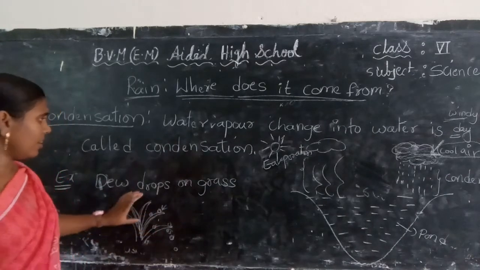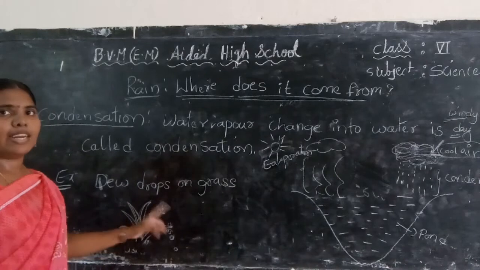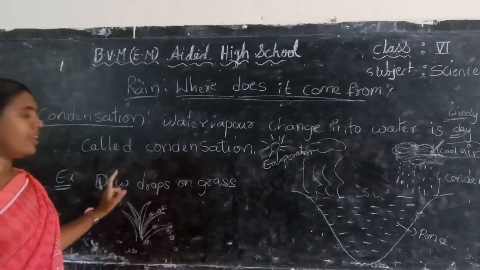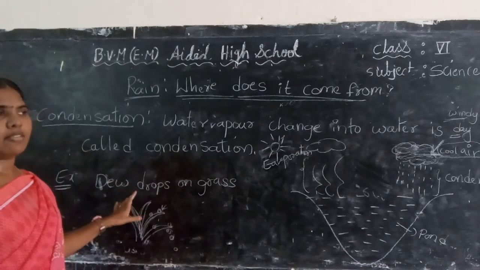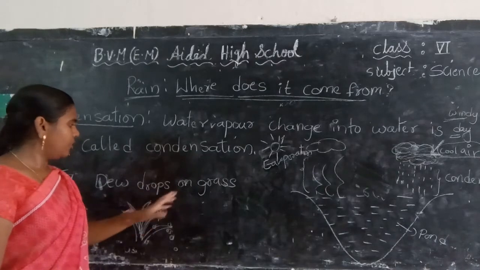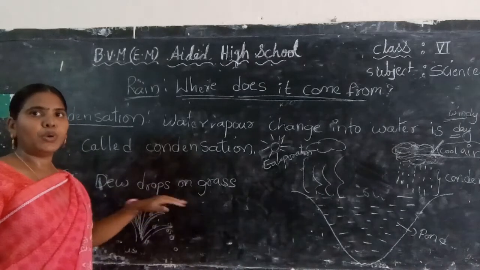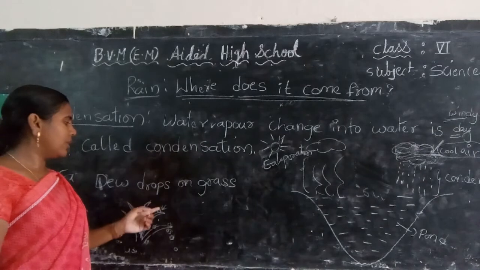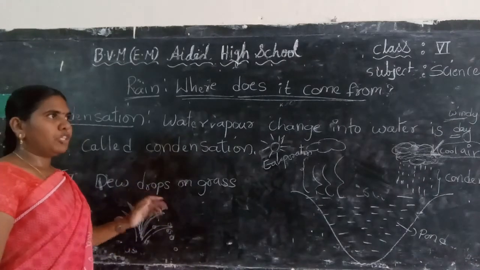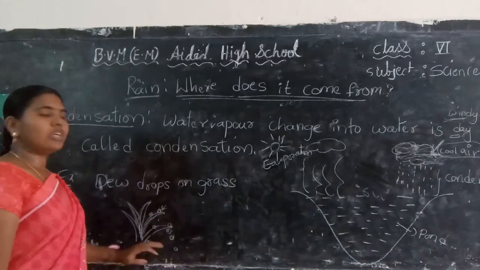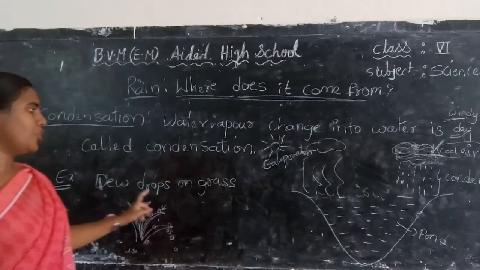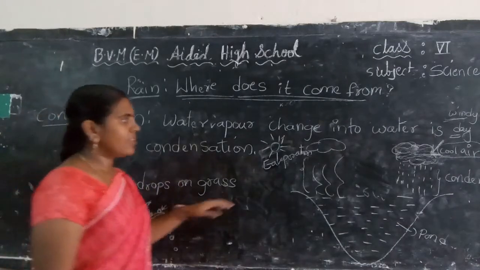Because in winter season the climate is very cool. The air is also very cool. In that air there is some water vapor. The water vapor changes into water when the cool air touches it. So these water drops settle on the grass. This water vapor changing into water is also condensation. So this is the example of condensation: dew drops on grass.